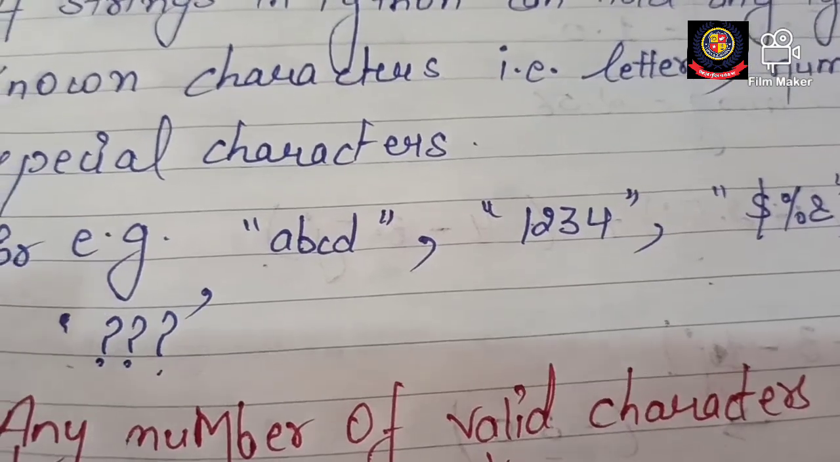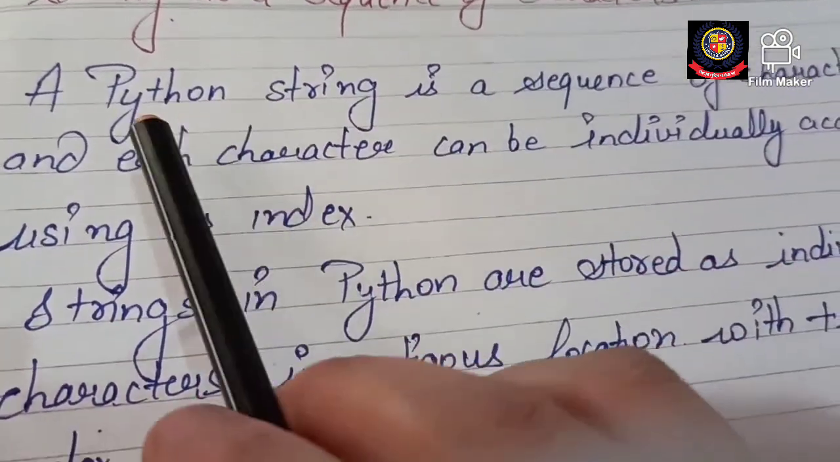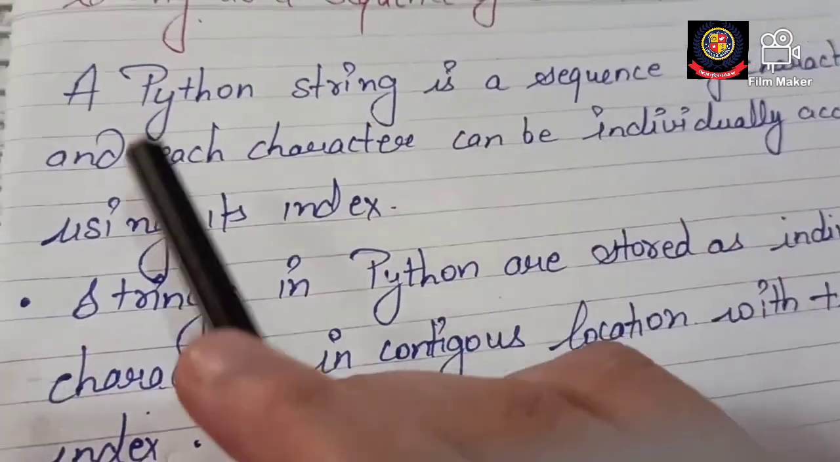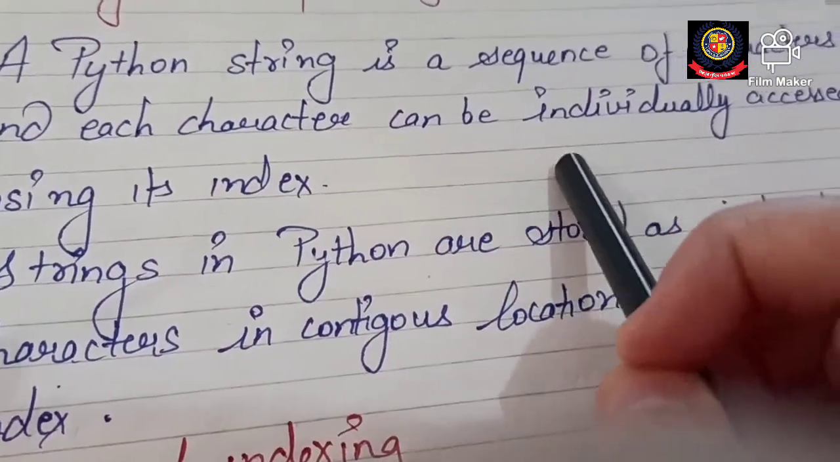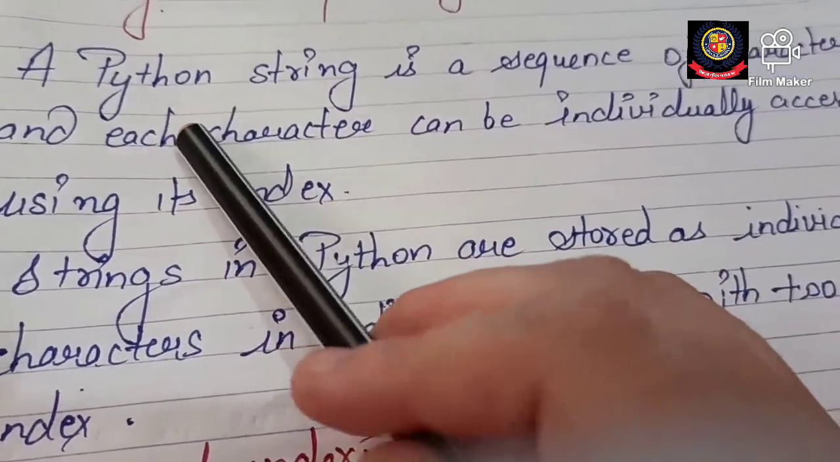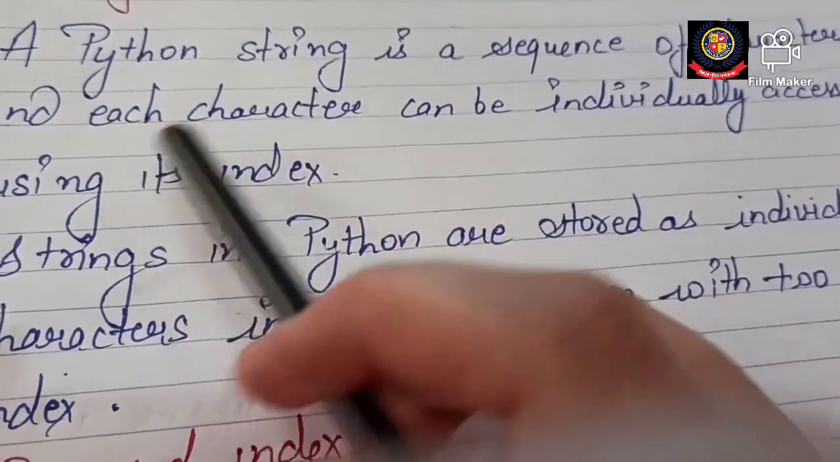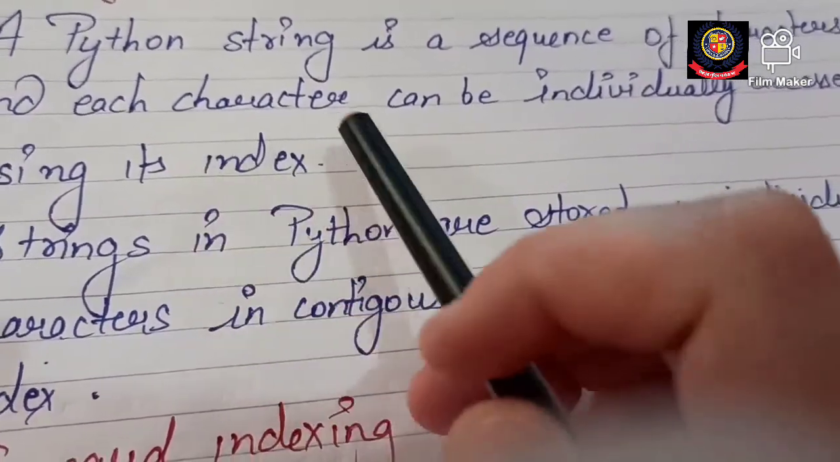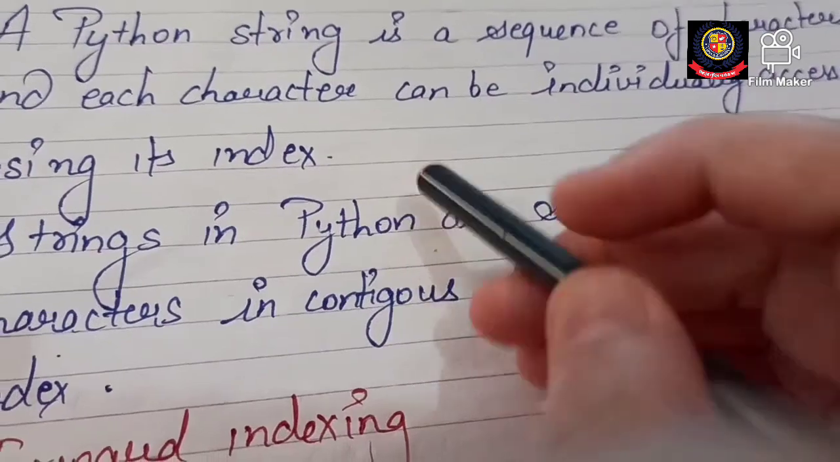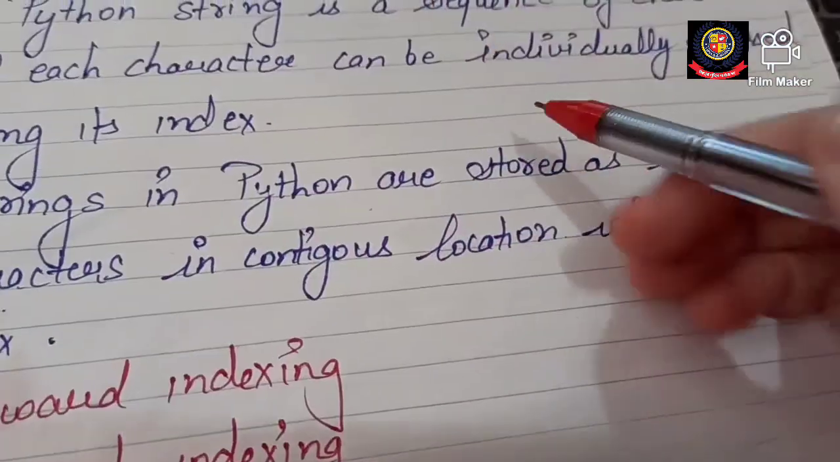Clear children? Yes, next, string as a sequence of characters. A Python string is a sequence of characters and each character can be individually accessed using its index. Python में जो string होती है that is a sequence of characters. Sequence of characters doesn't mean कि A के बाद B आएगा, B के बाद C आएगा, C के बाद D. No, if somebody has written the name, suppose अगर मैं यहाँ पे अपना नाम लिख लेती हूँ